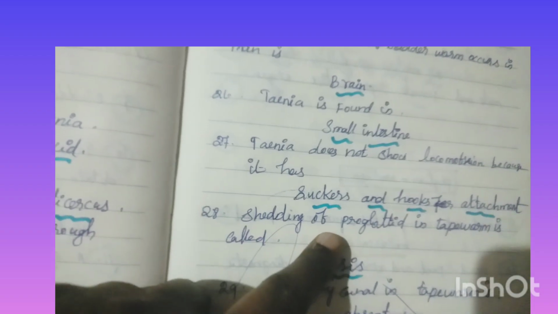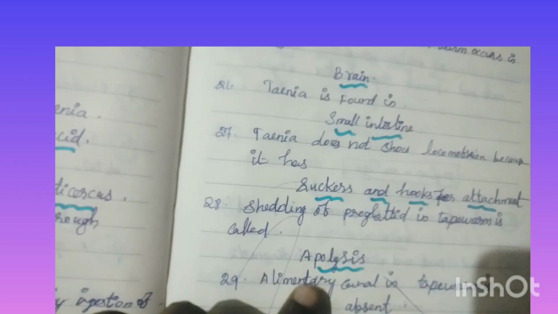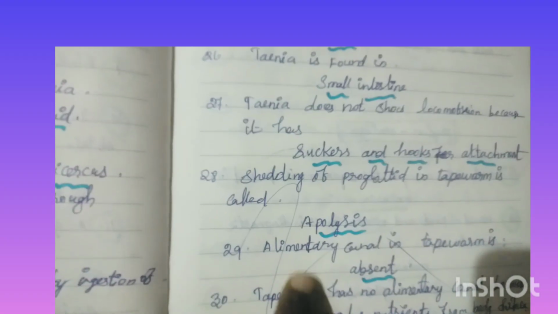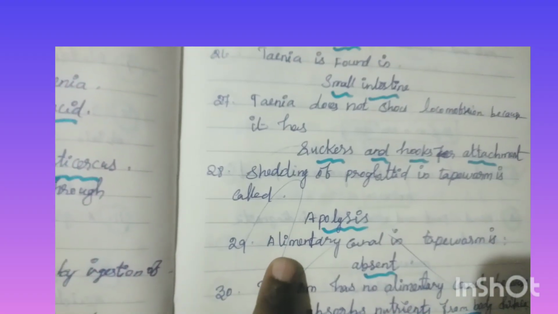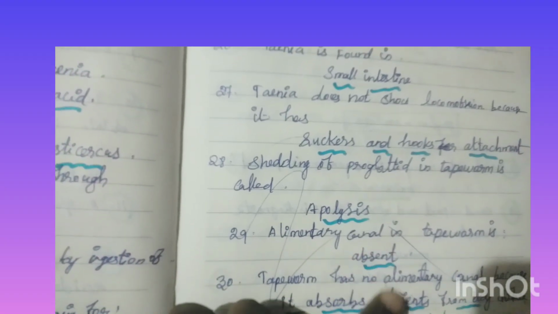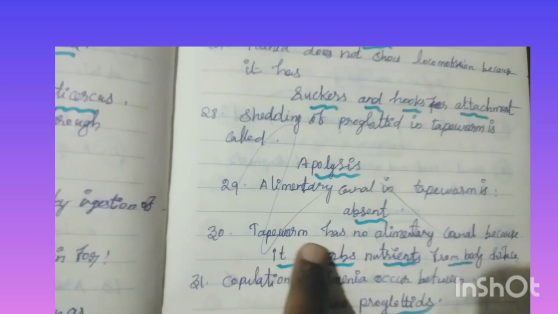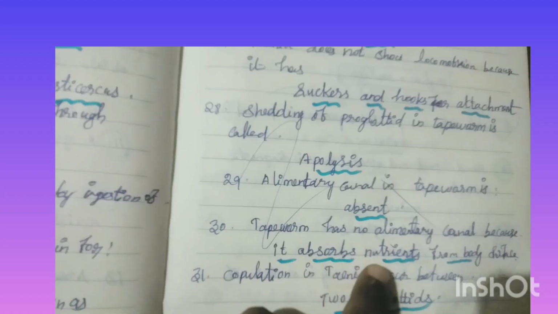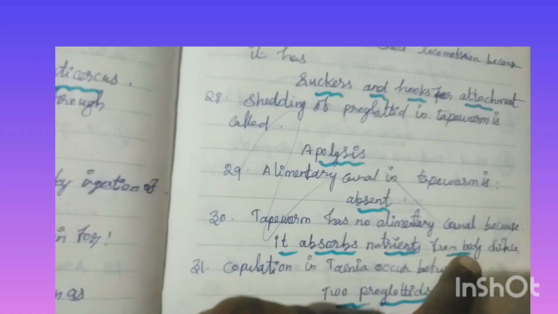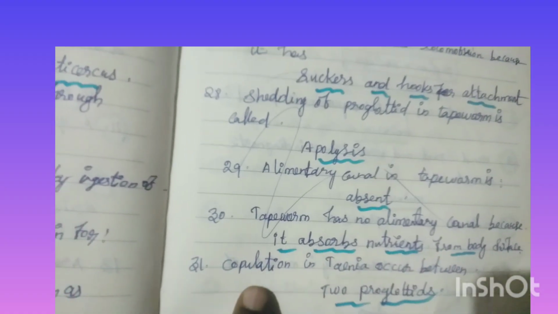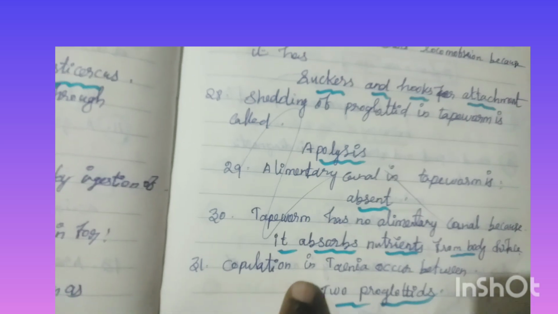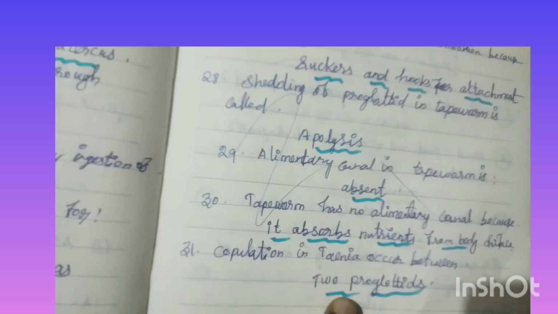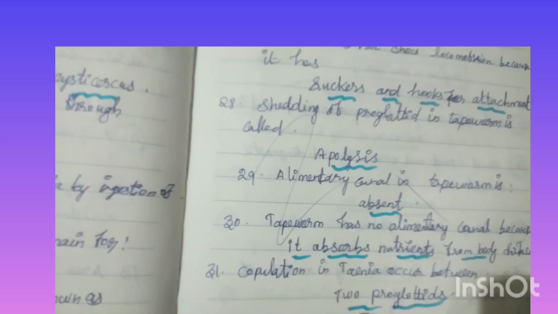Shedding of proglottids in tapeworm is called apolysis. The alimentary canal in tapeworm is absent. Tapeworm has no alimentary canal because it absorbs nutrients from the body surface. Copulation in Taenia occurs between two proglottids.